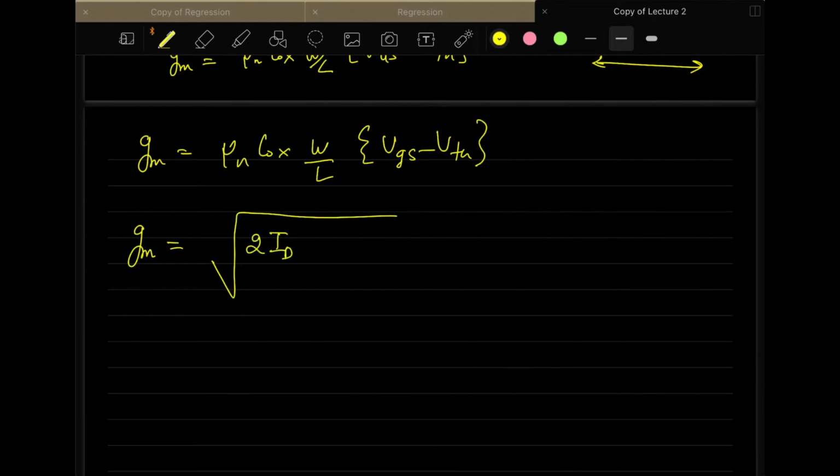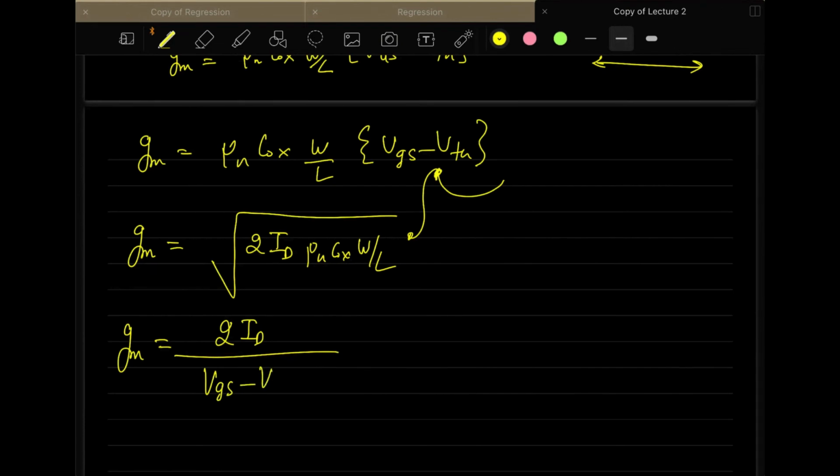Its value is the square root of 2 ID mu n CoX W by L. This is the second version of GM, and you can obtain it easily if you substitute the value of ID that we calculated for saturation. And the third version is 2ID over VGS minus VTH. These are the three different versions of GM. You can use any one of them.